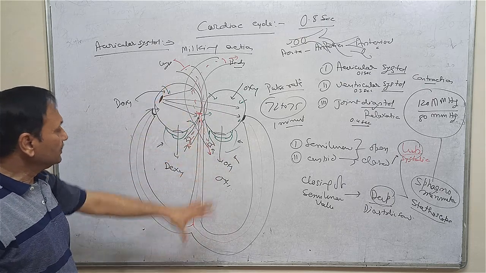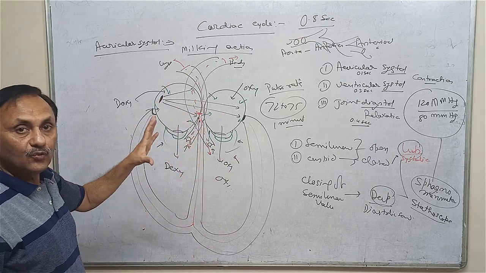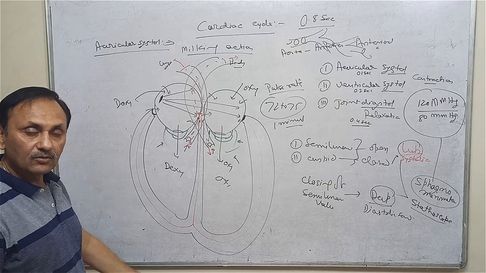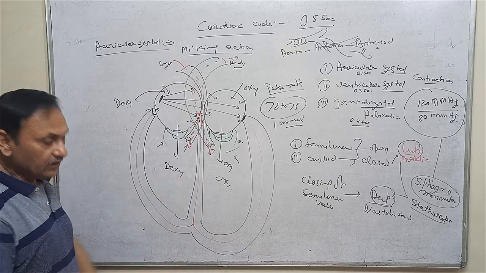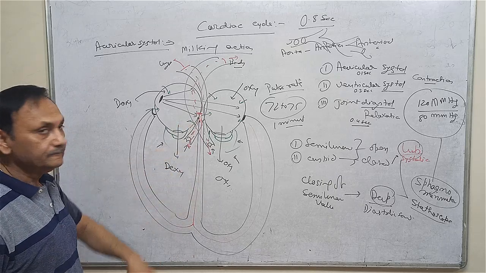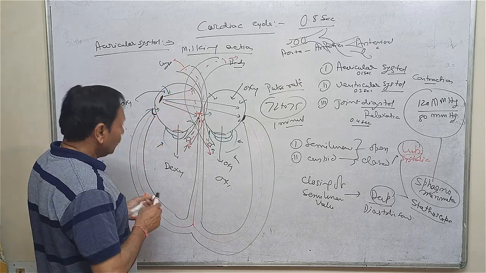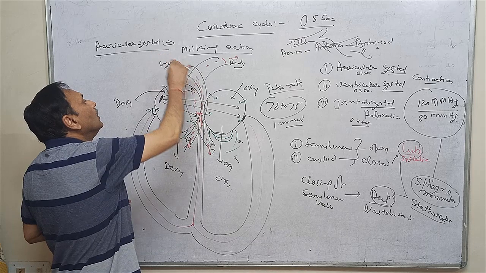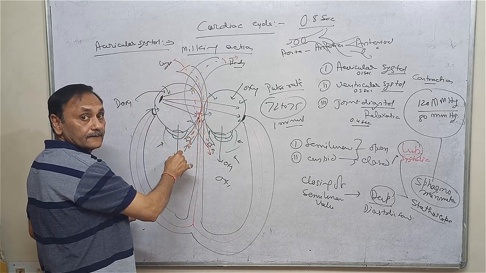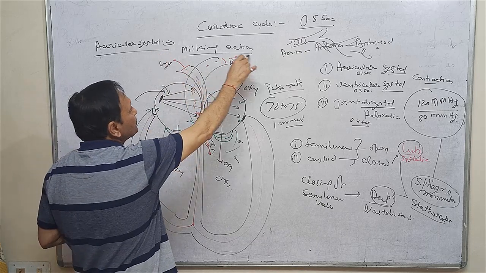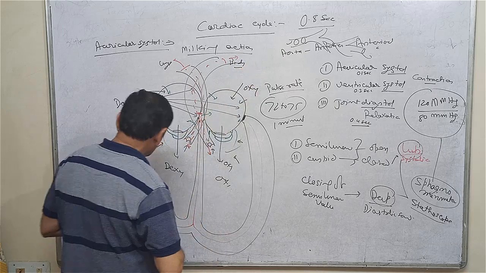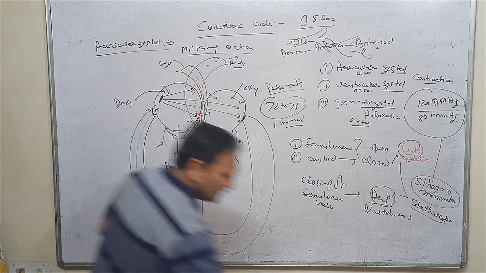In this way, we can say that the blood will be supplied to the different parts of the body, and blood will collect to the heart from the body, and this is called pulmonary circulation. This is called systemic circulation. So we can also study it this way.